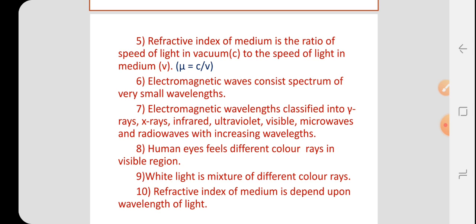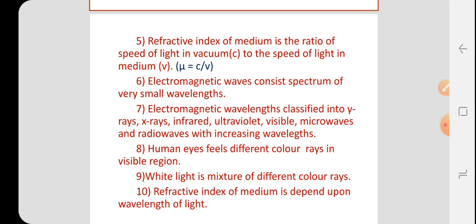Refractive index is the ratio of the speed of light in vacuum to the speed of light in a medium. We know that the speed of light in vacuum is C, and C is equal to 3 into 10 raised to 8 meter per second. Then the refractive index of a medium is the ratio of the speed of light in vacuum to the speed of light in the medium.